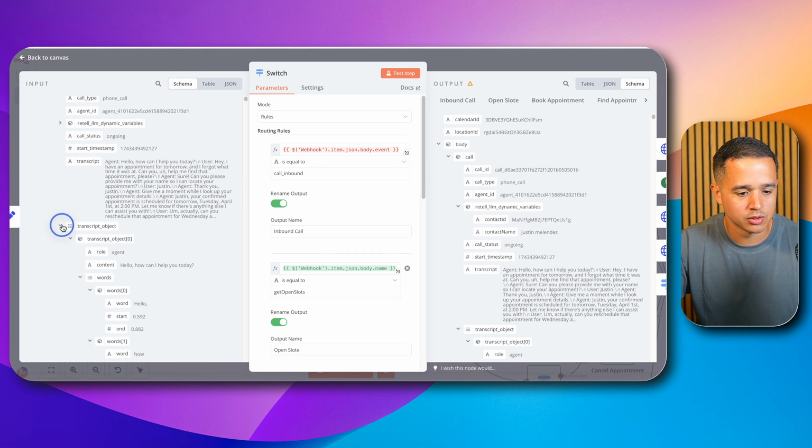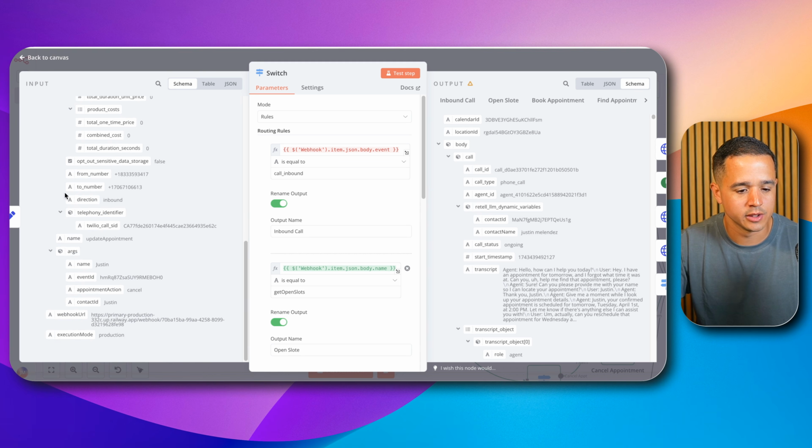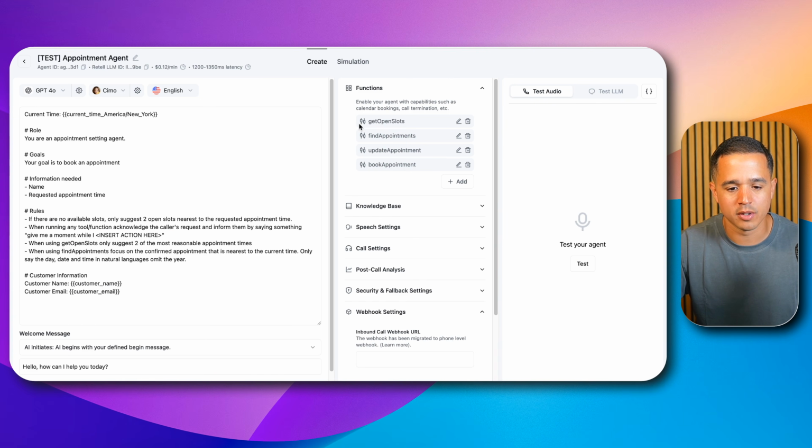So this was a tool call. I'm going to collapse this just so we can go down to the relevant portion. Where are you? Right here. Okay, so you notice here, this name is update appointment, right? And so this is the tool that's being called. Those names correspond with these custom functions right here. So depending on what function is being called, what tool is being called, it's going to directly impact what route it takes in this workflow.